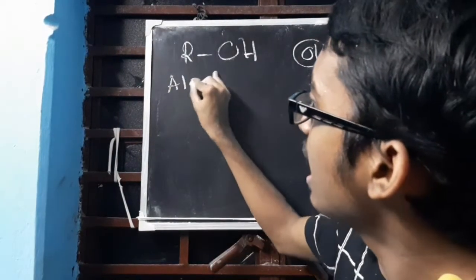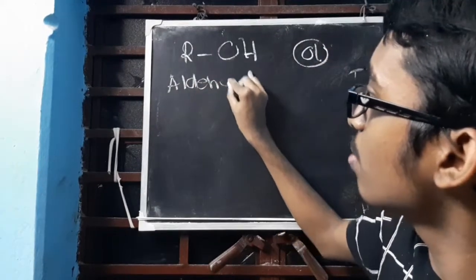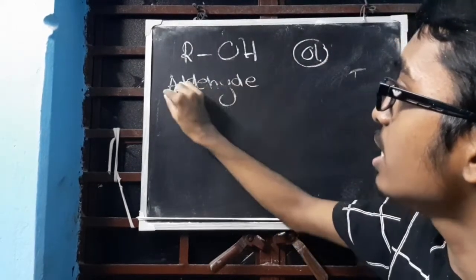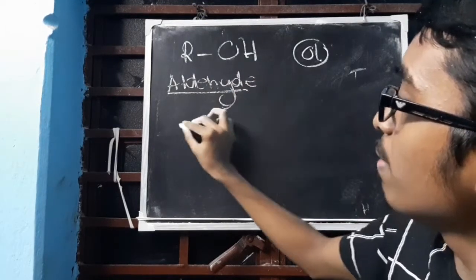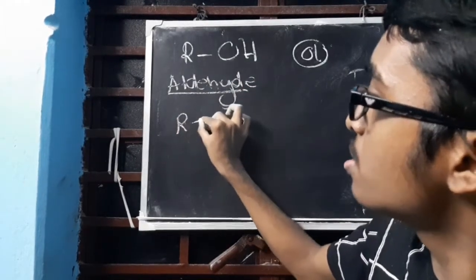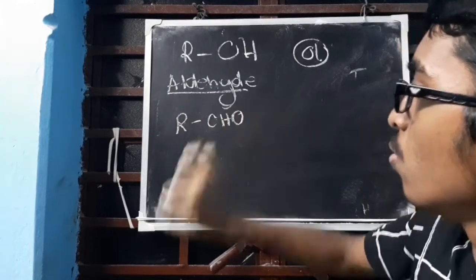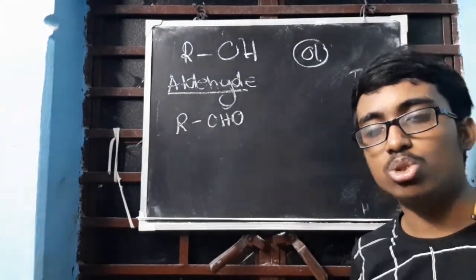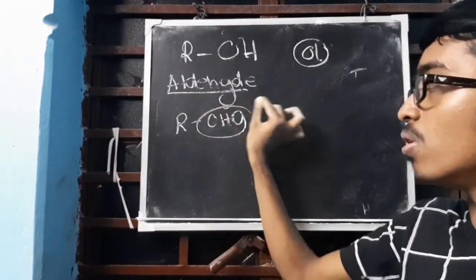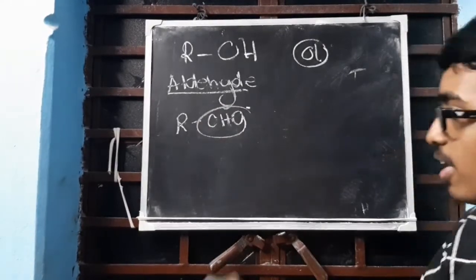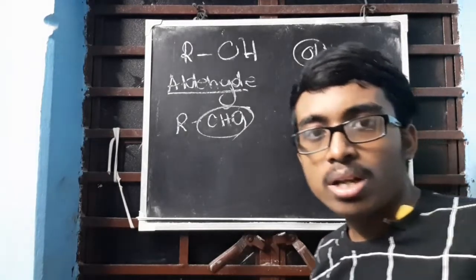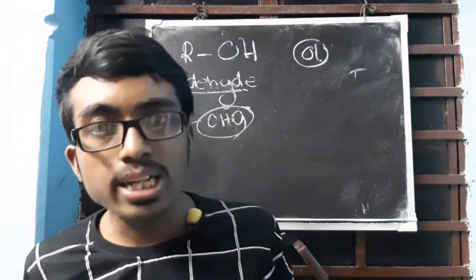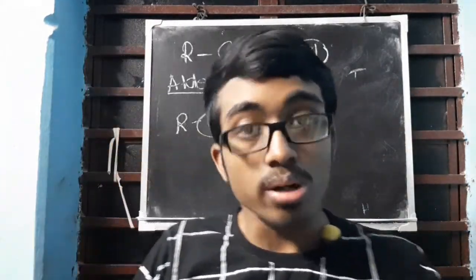Spelling: ALDEHYDE. Aldehyde. Clear? Whenever you find RCHO, what you will find? CHO. Whenever you find CHO, it's an aldehyde. Clear? Now, it's not always that CHO will be directly given in the question. It might not be given.